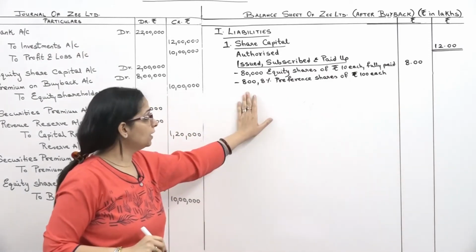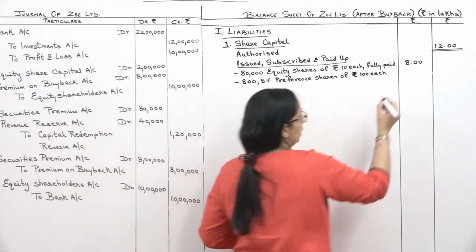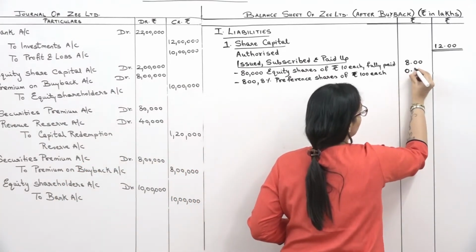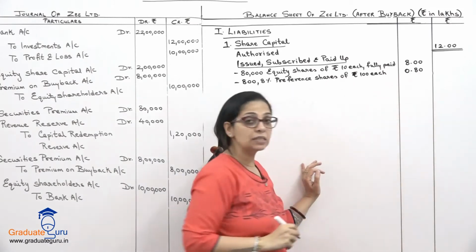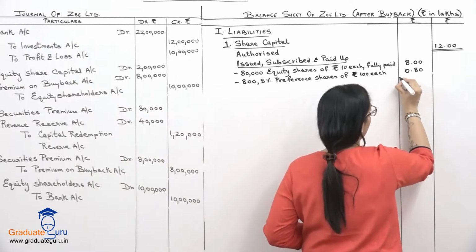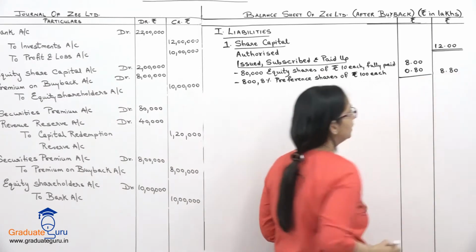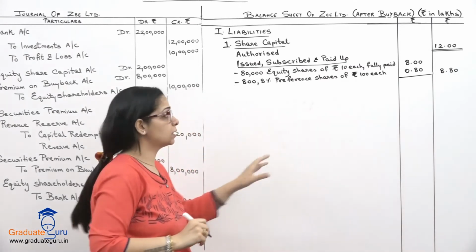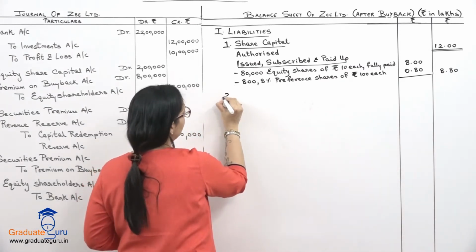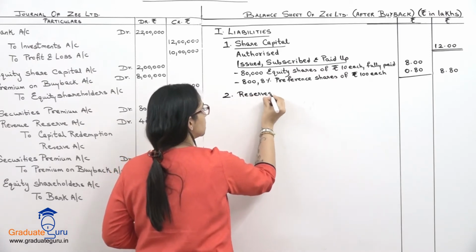Okay, so 800 into 100 will give me 80,000. If we have to write 80,000 in lakhs, I will write it as 0.80. That's it for our share capital. I will take the total outside in the outer column. 8.80 lakhs. After that, we have reserves and surplus.